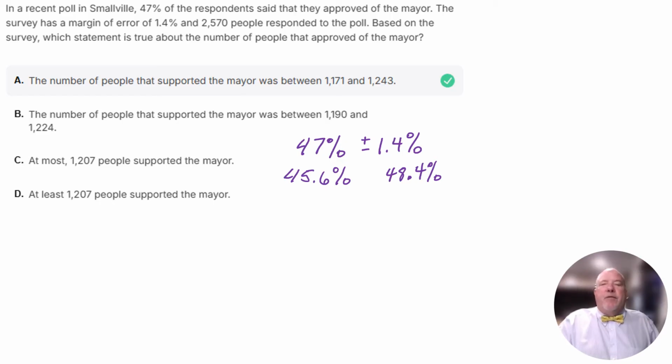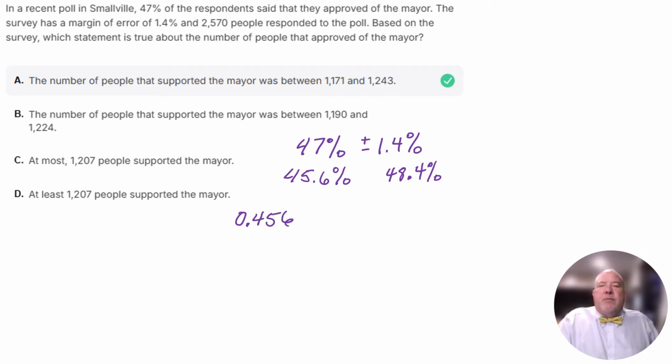So we need to find what 45.6% of 2,570 is. That's how many people responded to the survey. To do that, the first thing you would do is change the percent into a decimal, and you do that by dividing by 100. That would give us 0.456.